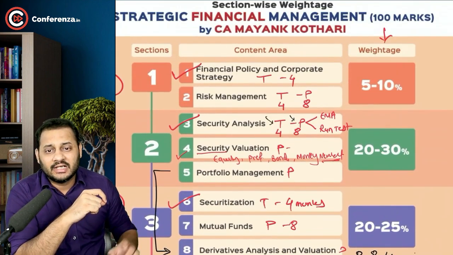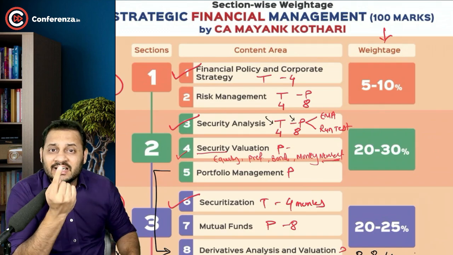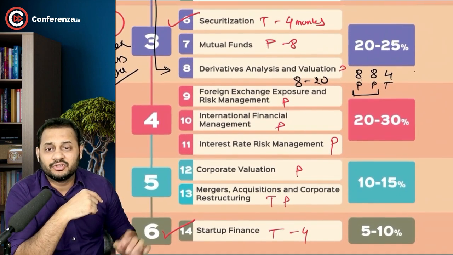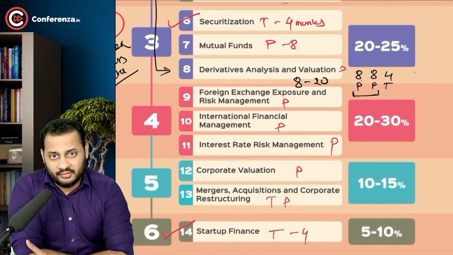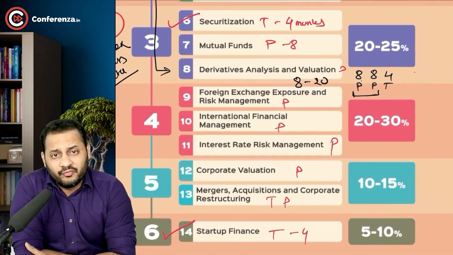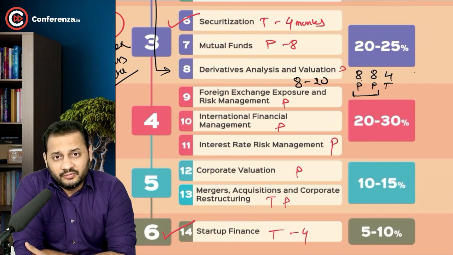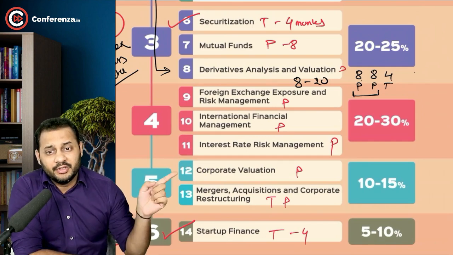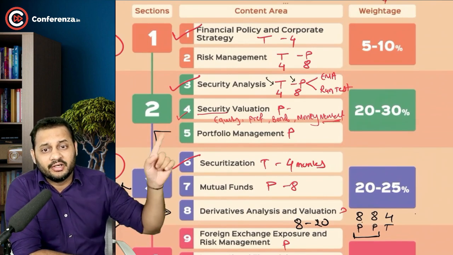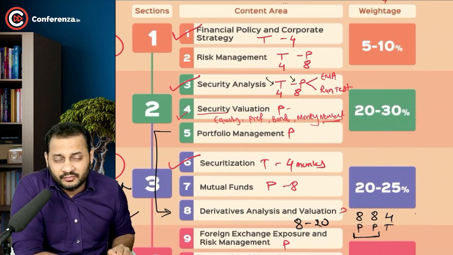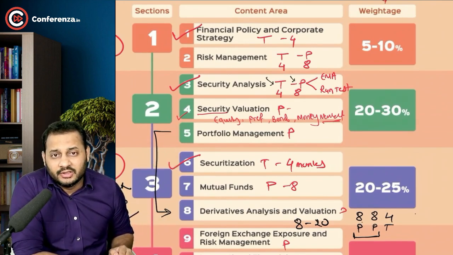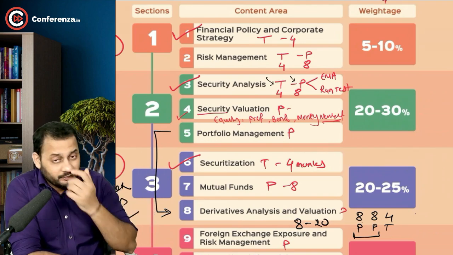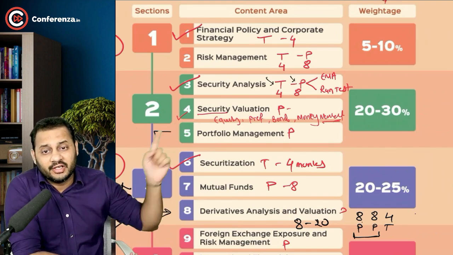The only difference is that this was the valuation of a single share, single bond, and this is the valuation of the entire company. A lot of things like free cash flows to firm and free cash flows to equity will be used in corporate valuation, which was already covered under security valuation. Gordon's growth model was covered under security valuation. PE ratio was covered under security valuation.